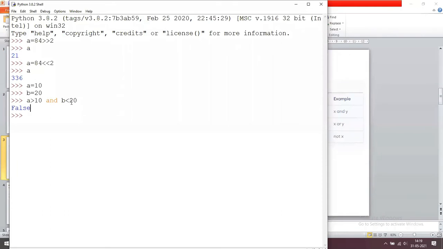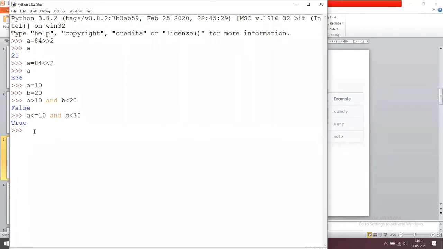Here both the expressions are false. For example, I am using A less than or equals to 10 and B less than 30. If I press enter, now it prints true. Why? Both the expressions are true here. So the final result is true.